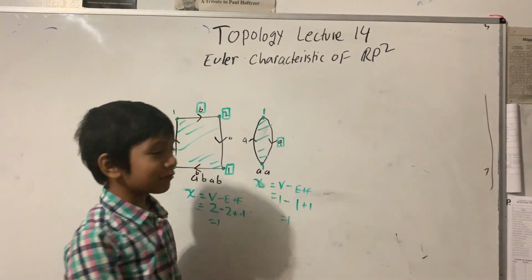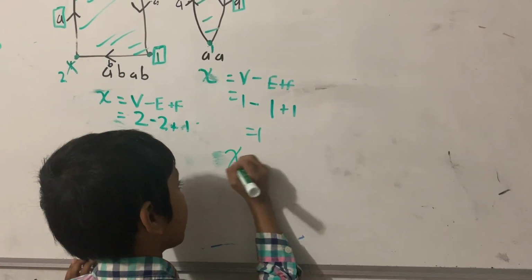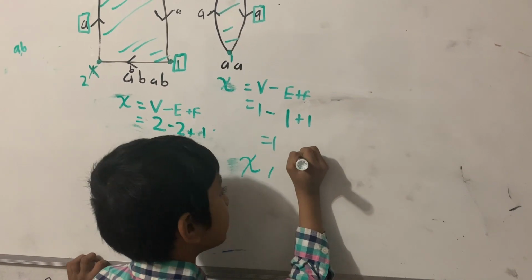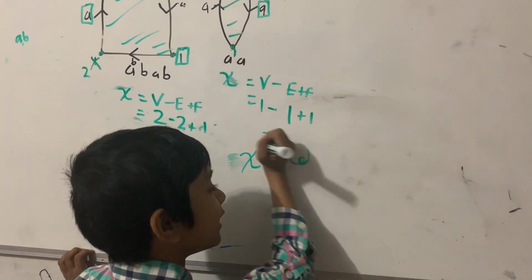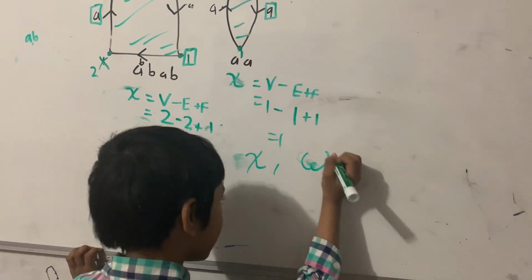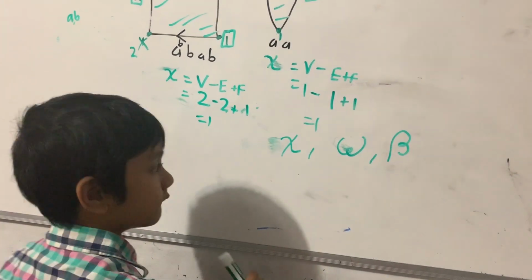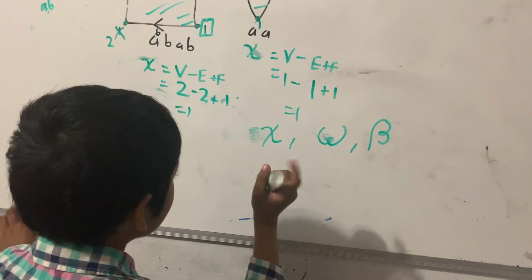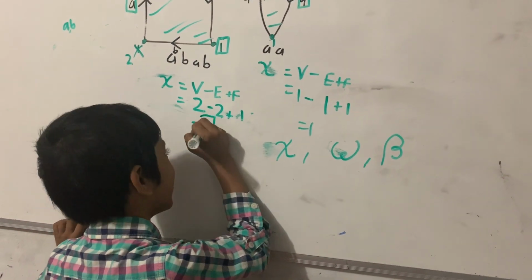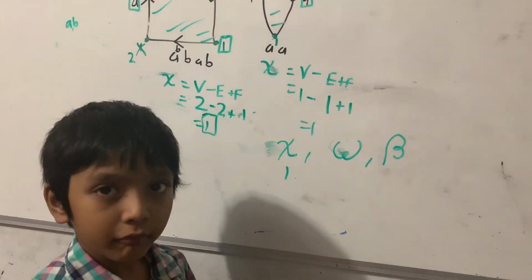1. Chi, the orientation, and the boundary. So the Euler characteristic, we know it is 1, so we'll put 1.